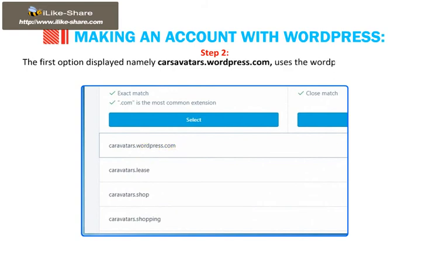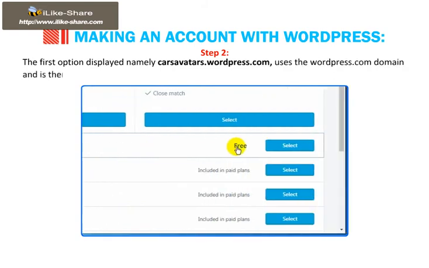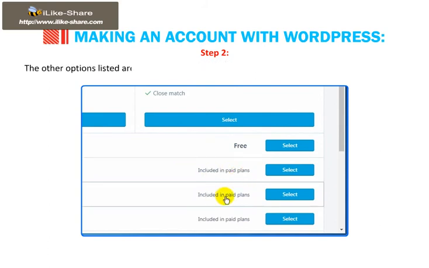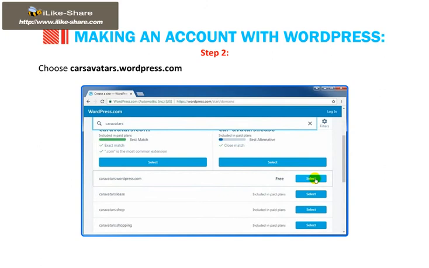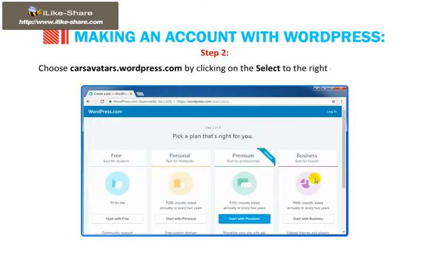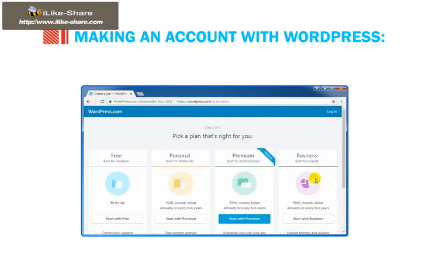The first option displayed, namely carsofthars.wordpress.com, uses the wordpress.com domain and is therefore free to use. The other options listed are available in the premium plans or have to be paid for separately. Choose carsofthars.wordpress.com by clicking on the Select button to the right of this address.